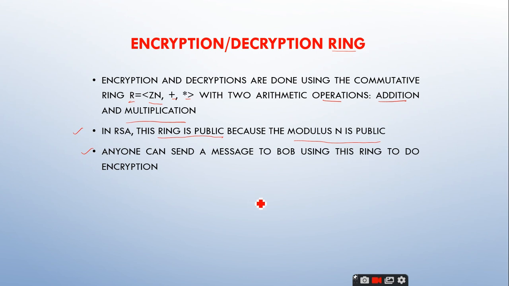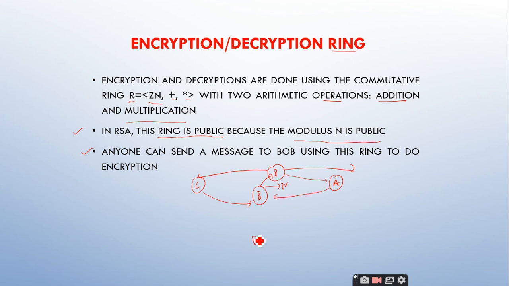So for example, Bob is here. He has generated his public key and private key. This public key is open. So Alice, if she wants to send a message to Bob, she can make use of this public key and she will send it. Again, you take some party C. If C wants to send a message to Bob, C will take the public key of Bob and then send the message after encryption.